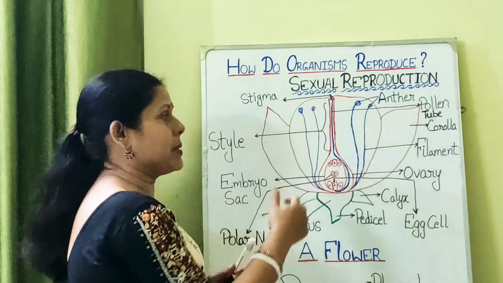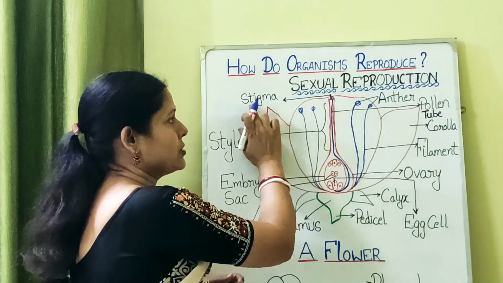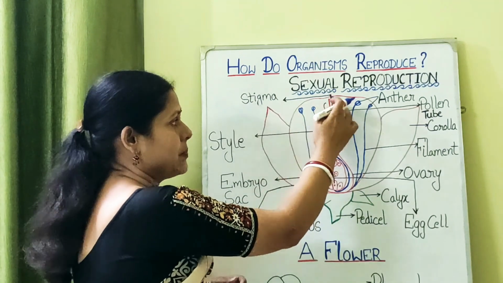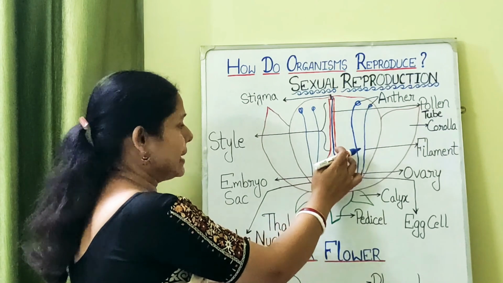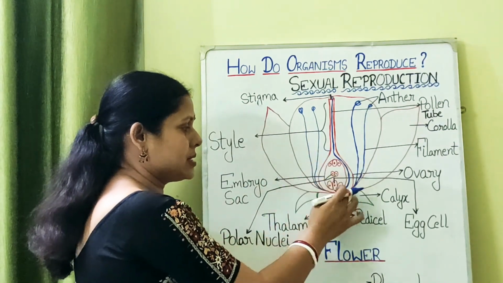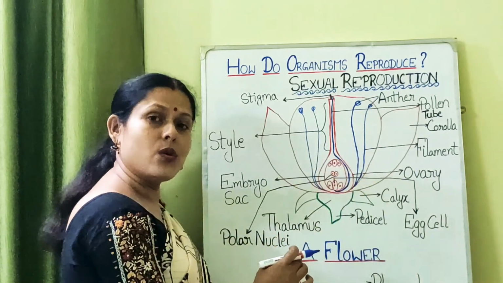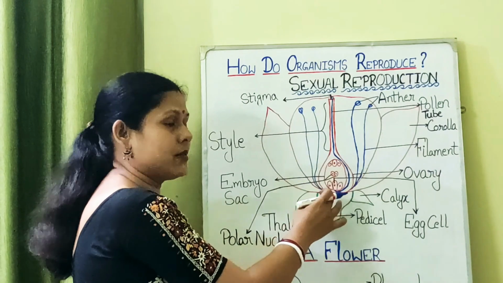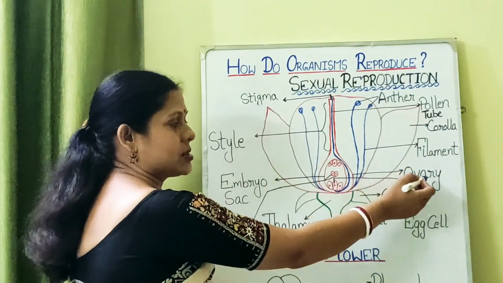Okay, it has three parts. What are the parts? This portion of the female part is known as the stigma. Then you can see this long neck like structure, which is known as the style. And at the bottom you can see this flask shaped structure, which is known as the ovary. So the female part of the flower comprises three portions: stigma, style, and ovary.